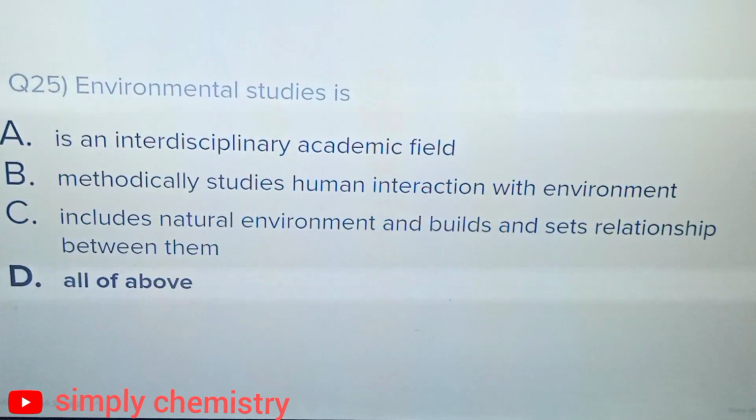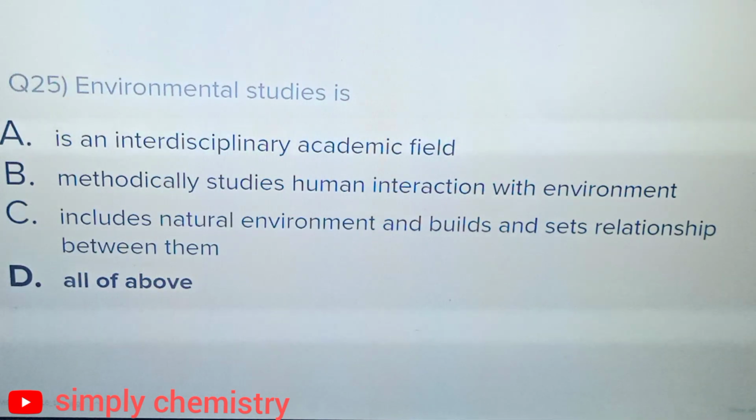Question number 25. Environmental studies is option A, an interdisciplinary academic field. Option B, methodically studies human interaction with environment. Option C, includes natural environments and built sets and the relationship between them. Option D, all of the above. The correct answer is option D, all of the above.